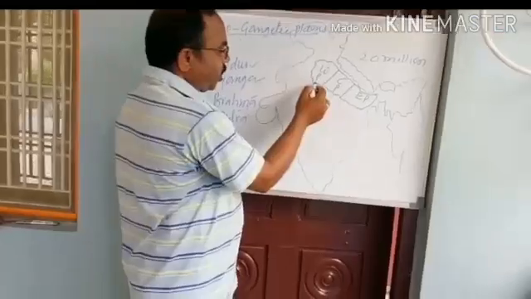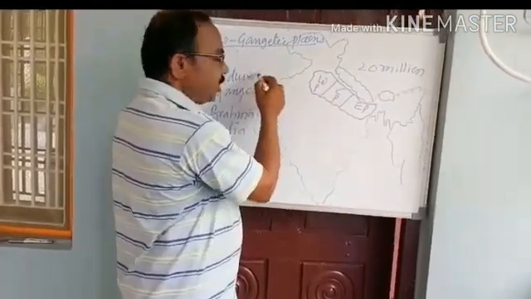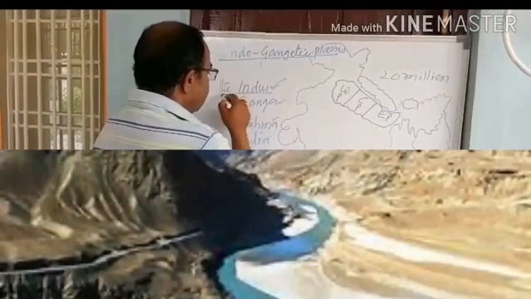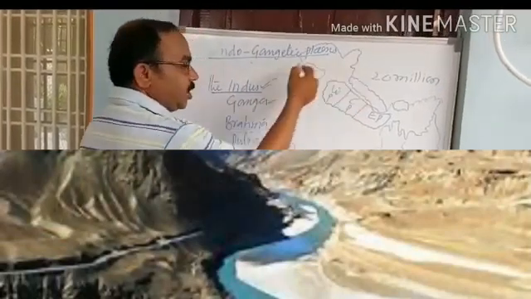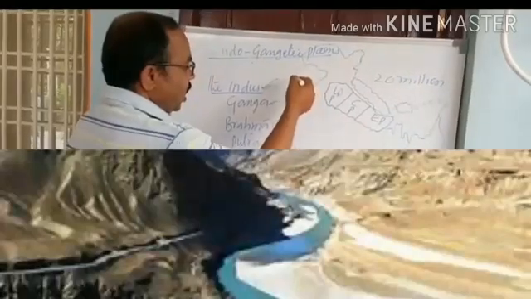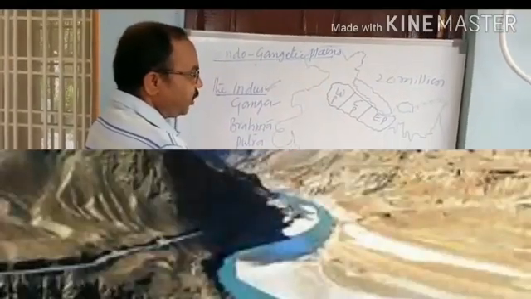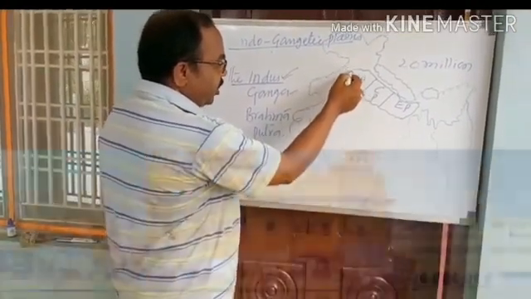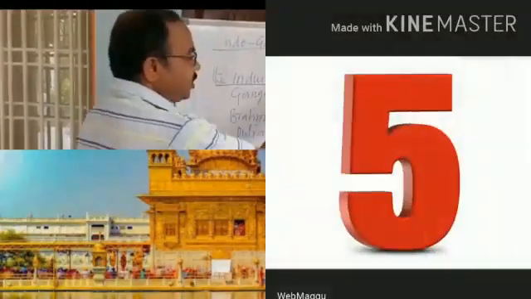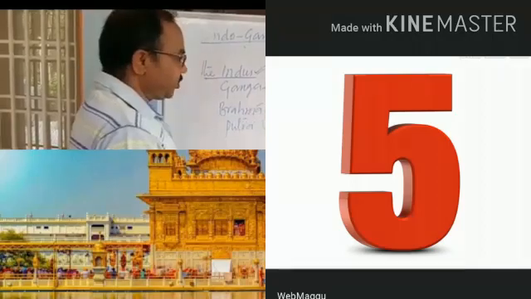Western Plains are formed because of the Indus River and its tributaries. The Indus is a west flowing Himalayan river flowing through Jammu and Kashmir and merging in the Arabian Sea. And here is Punjab state. Five tributaries of Indus join the Indus River.